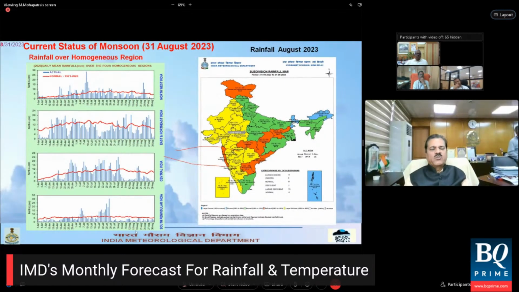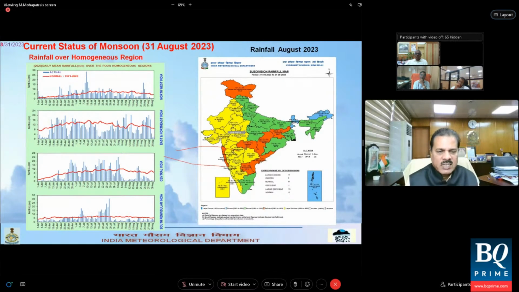Okay, now let us look at the variation of rainfall from the beginning of June till 31st August. What you find is that along with India as a whole, the rainfall activity during the month of August has been less than normal for South Peninsular India entirely during the month. For Central India, except a few spells, one in the beginning of the month and another in the third week, it has been deficient otherwise. Then East and Northeast India, if you just look, on many days it has got above normal rainfall activity in the month of August.